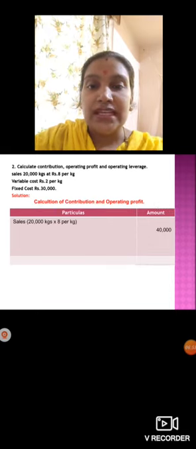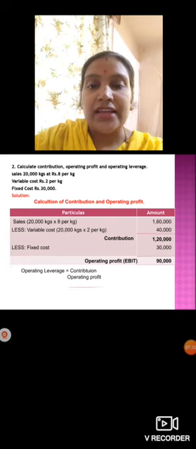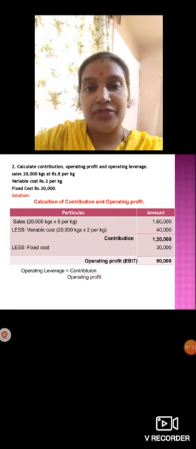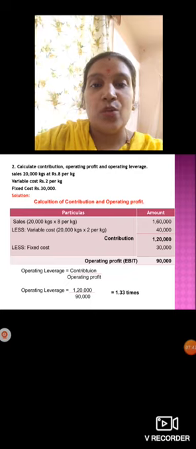20,000 into 8, okay, 1,60,000, less variable cost 20,000 kg into rupees 2 per kg. So you'll get 40,000. So contribution, how much do we have? It is 1,20,000. Okay, less fixed cost, we have 30,000 as fixed cost. So if you less it, how much will we get? Operating profit, it is 90,000. Okay, so then we will calculate the operating leverage here. Contribution divided by operating profit. How much do we have as contribution here? 1,20,000 divided by operating profit we have 90,000. So how much will we get as operating leverage now? 1.33 times.